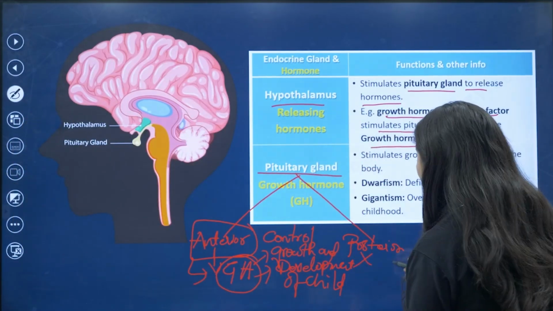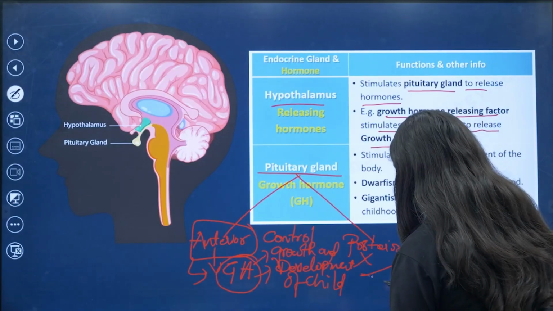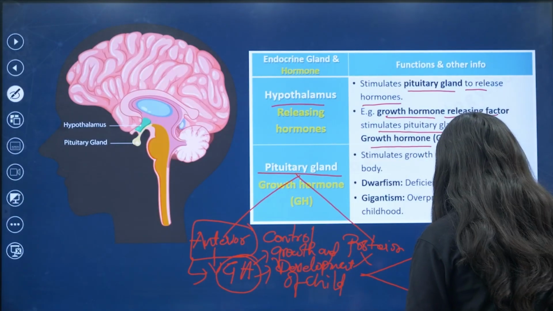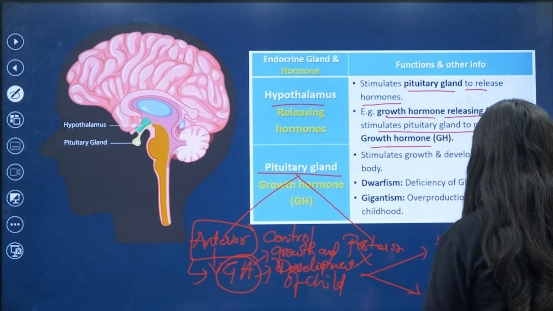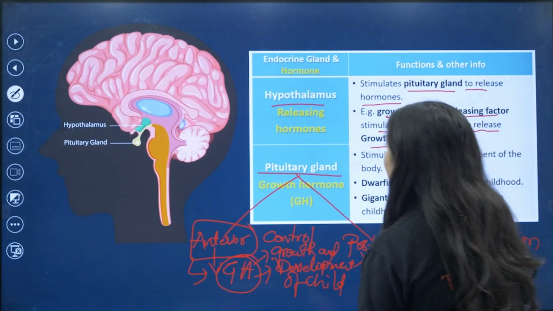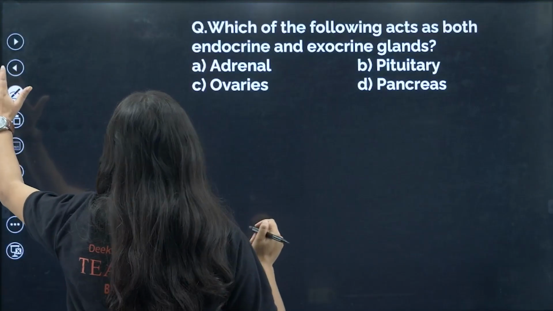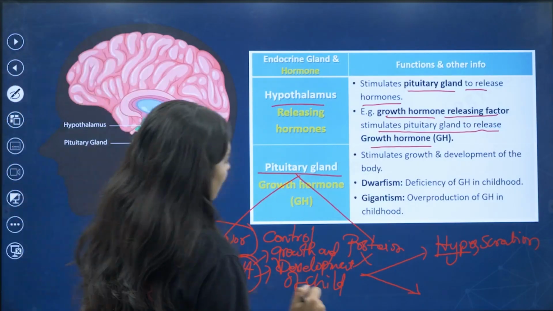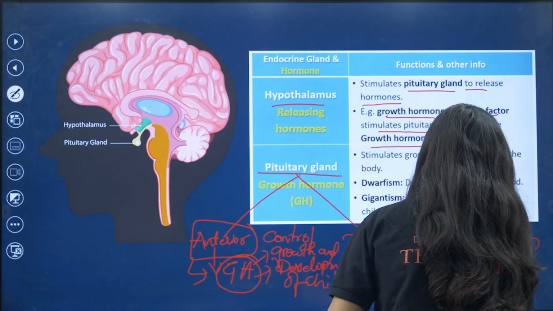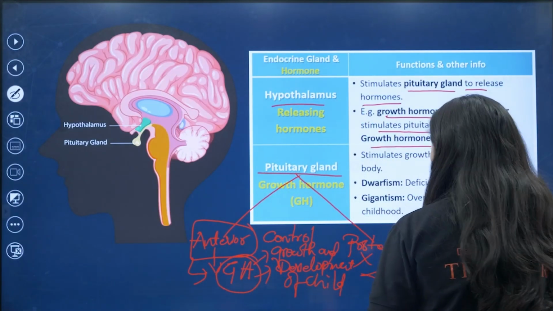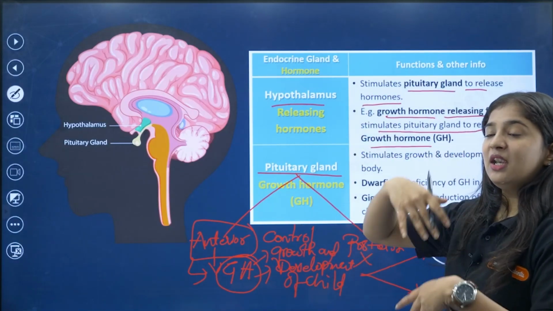They will be secreting more. That means hyper. Hyper is nothing but excess amount. So hyper means excess, more. So more growth hormone will be produced.